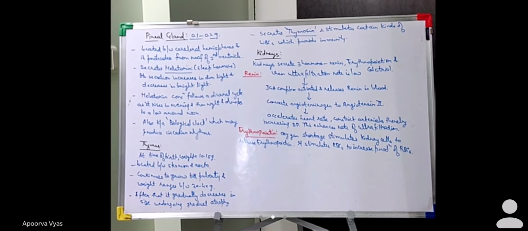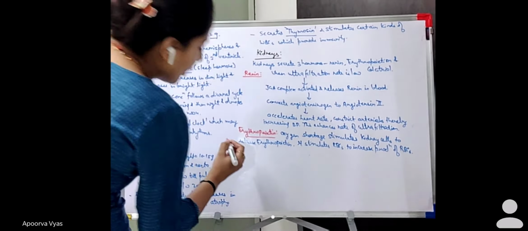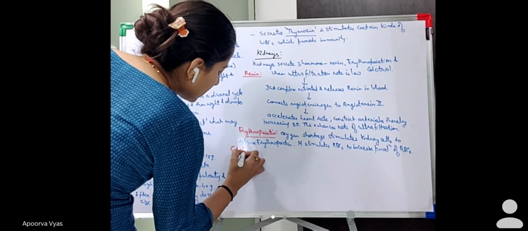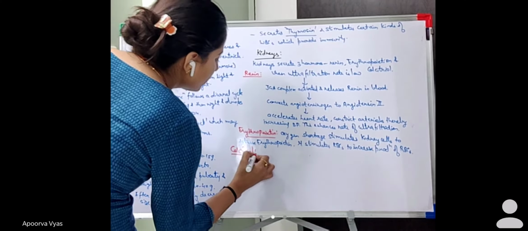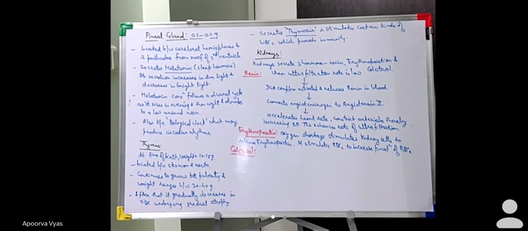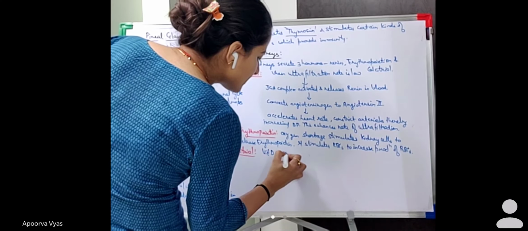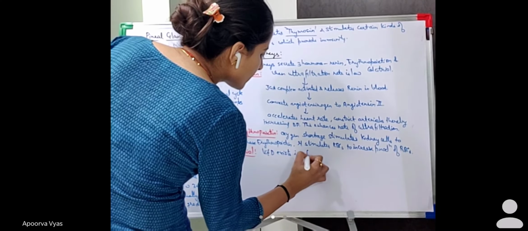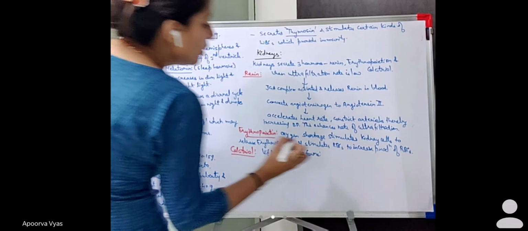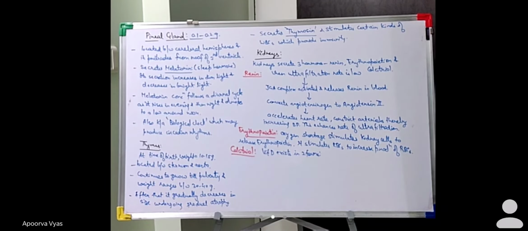The third hormone is calcitriol. This is the third hormone which is secreted by the kidneys. So what does it do? It is related to vitamin D. Vitamin D exists in two forms. What are those two forms?